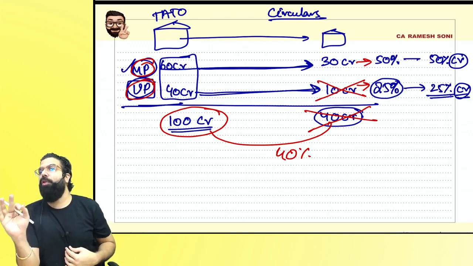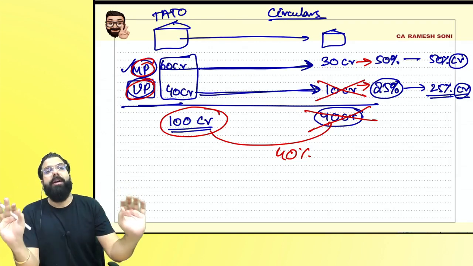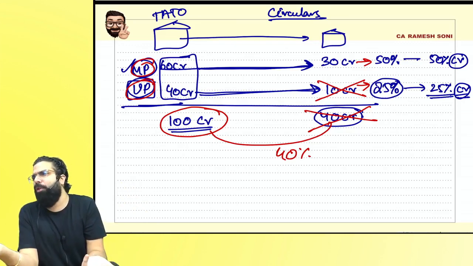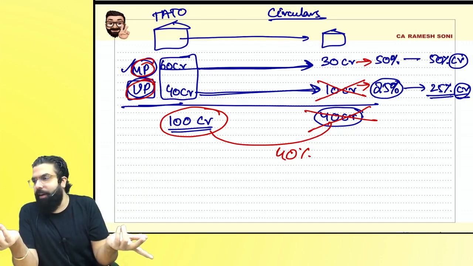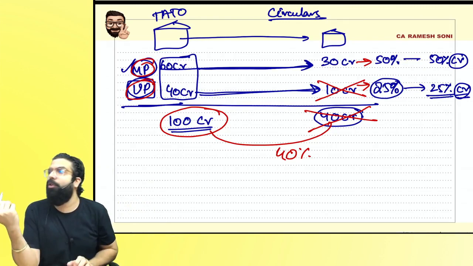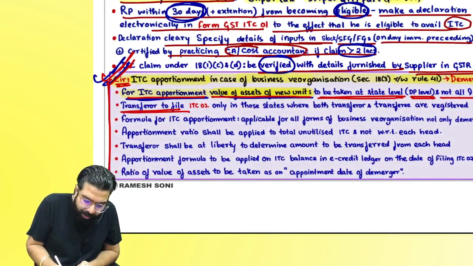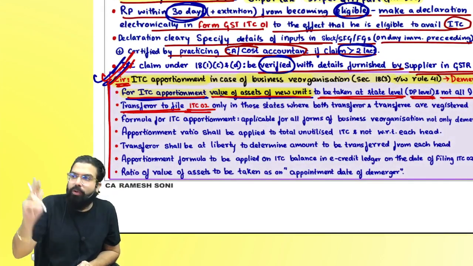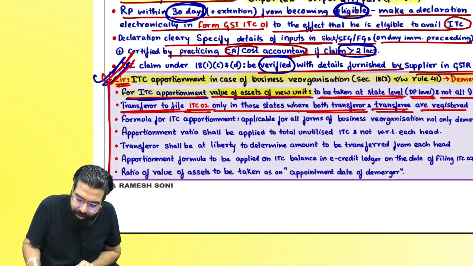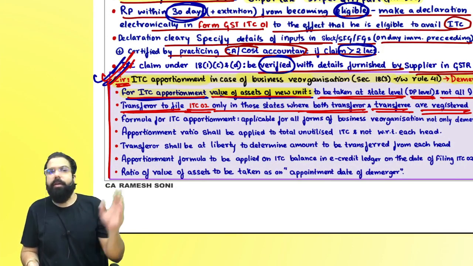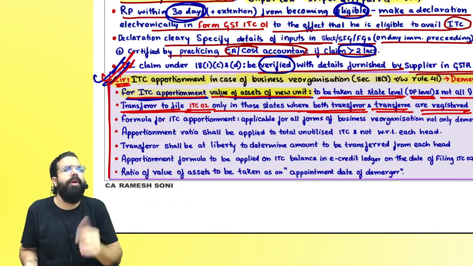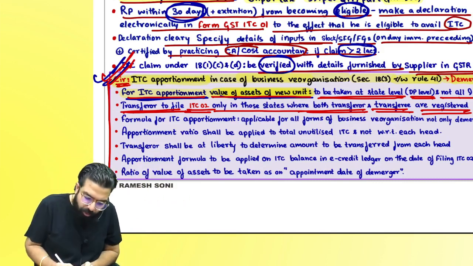You have to file only in those states where transferor and transferee both are registered. It means basically if you are transferring something, only then you will file ITC 02. If the transferee is not registered in a state, supposingly the demerged unit is not there in a state, why will you file ITC 02? So they clarified, transferor to file ITC 02, which is to transfer the credit, only in those states where both transferor and transferee are registered. Sir, if the transferee is not registered in a state, means we have not transferred anything, why will we file ITC 02? The next one over here.